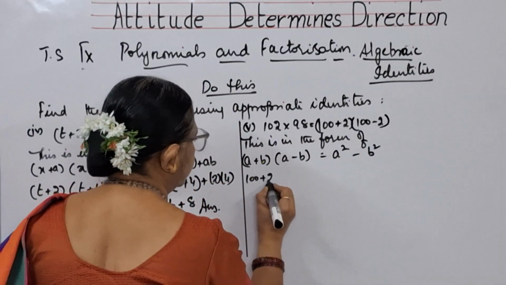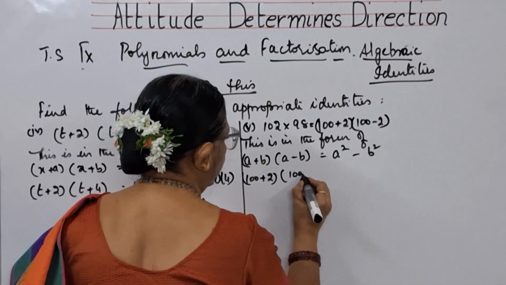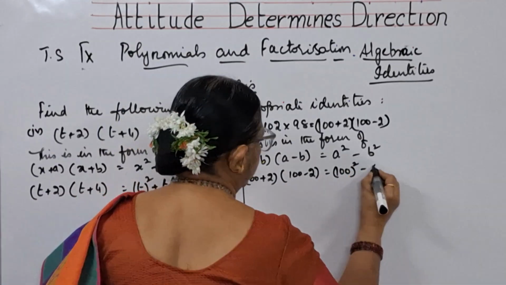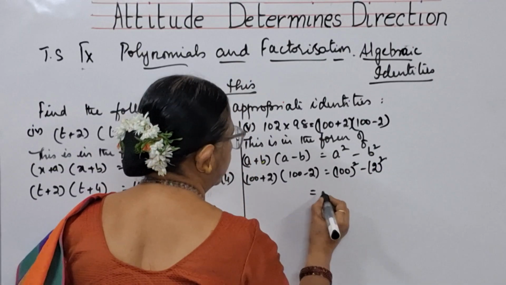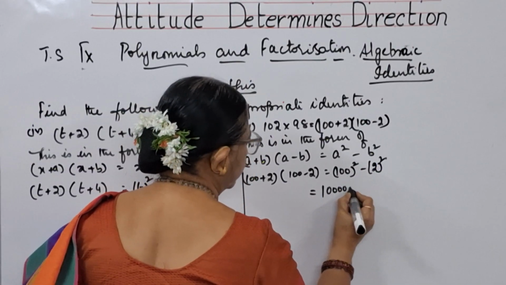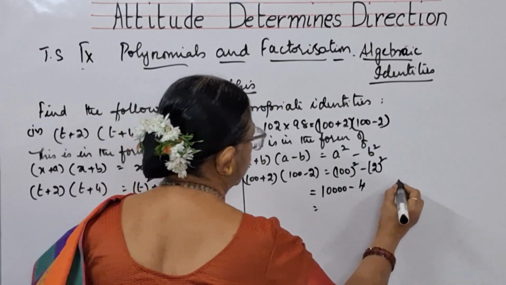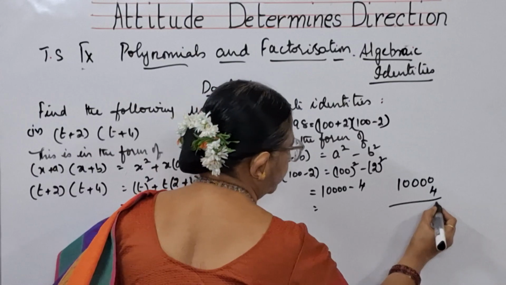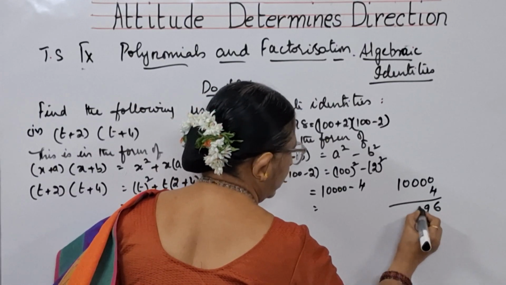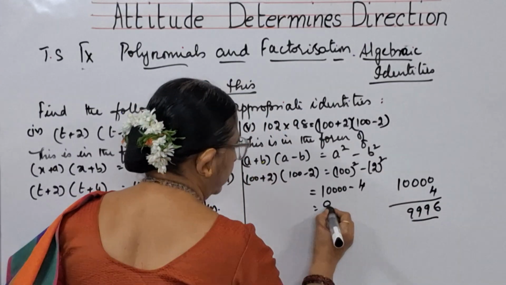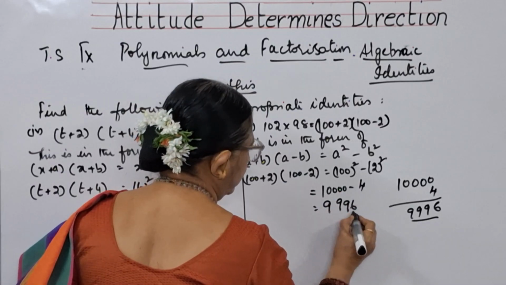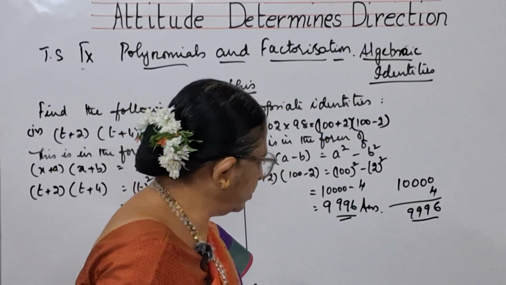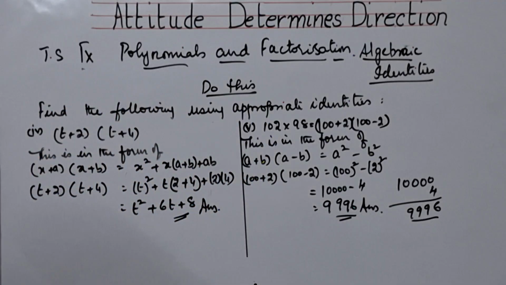So 100 plus 2 into 100 minus 2 is equal to a square, 100 square, minus b is 2, 2 square. That is 10,000 minus 4. From 10,000, if you subtract 4, here you will be getting 9,996 is your answer. This is fifth bit, children. Please copy it.